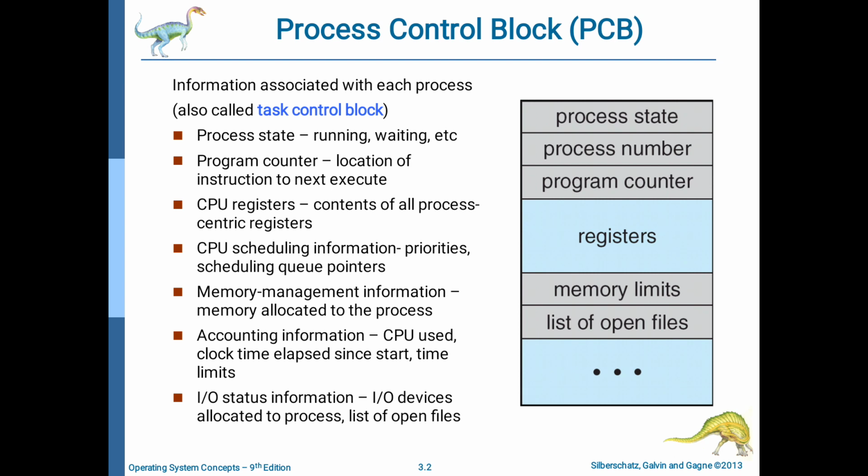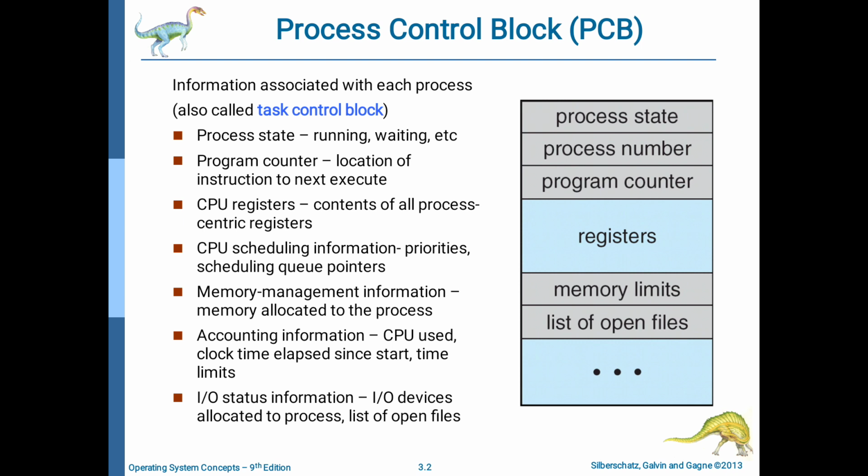Next, program counter. The program counter is nothing but a counter which stores only one instruction, the next instruction that is going to be executed by the CPU or the processor.